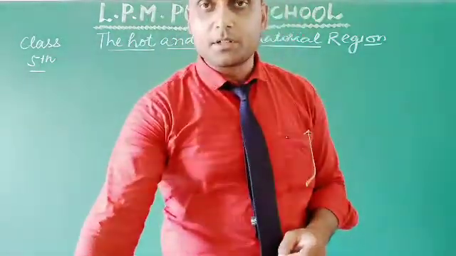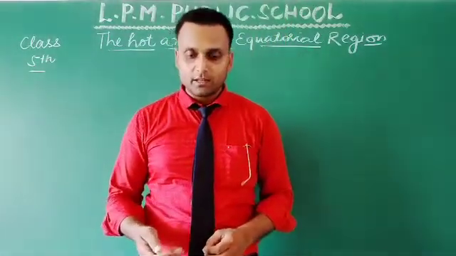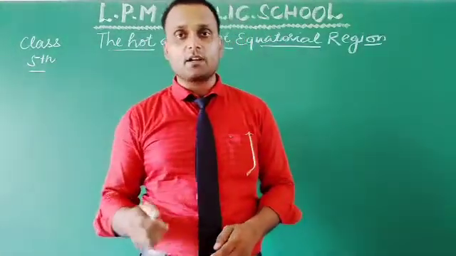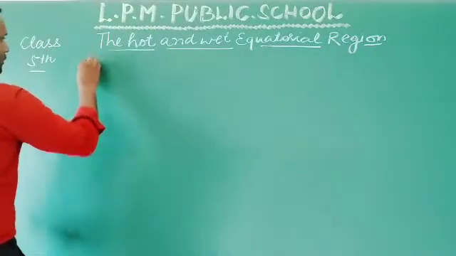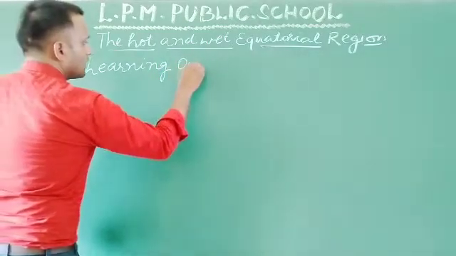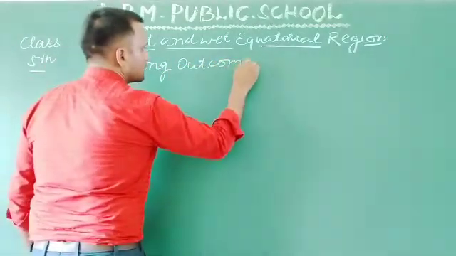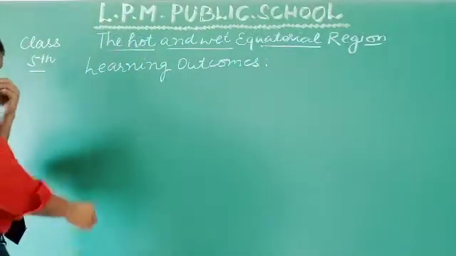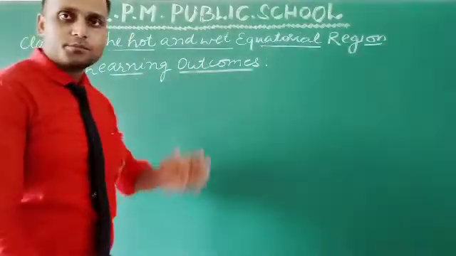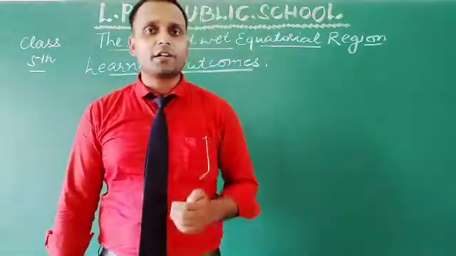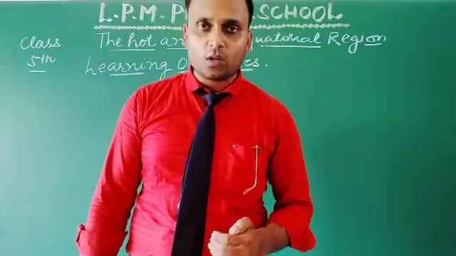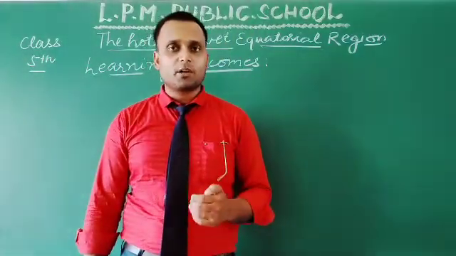In this chapter, before proceeding to the topics, on page number 25, on the top left corner, the heading learning outcomes is given. When we are talking about learning outcomes, it means what different topics we are going to cover in this chapter, what we are going to understand, and what we are going to describe about the equatorial region.